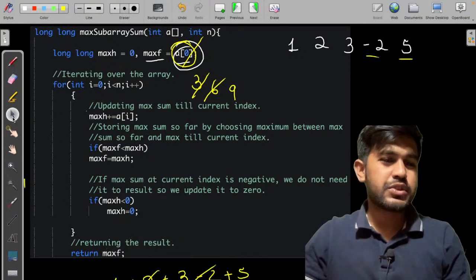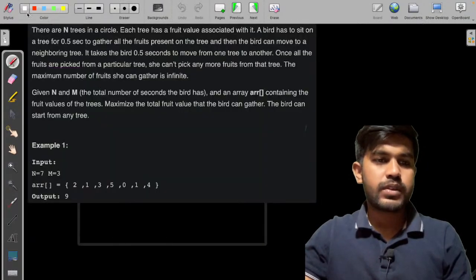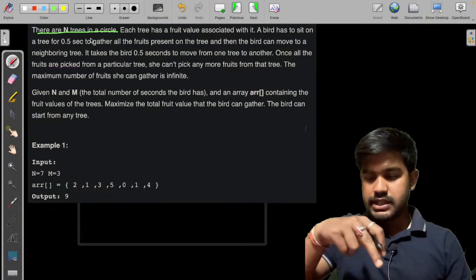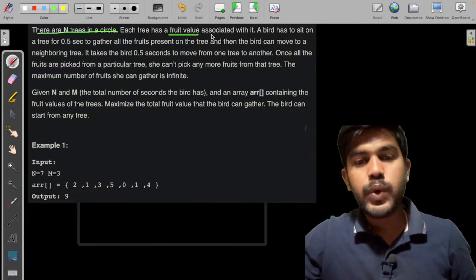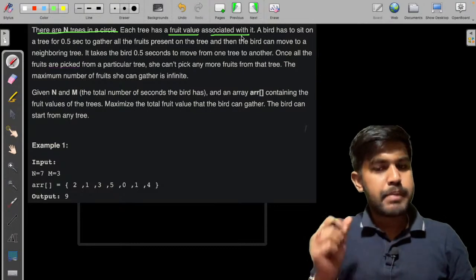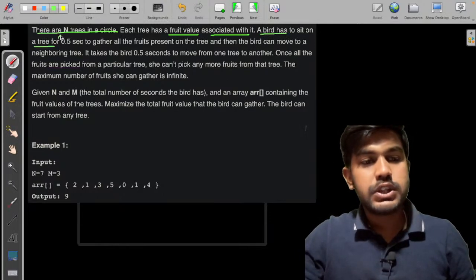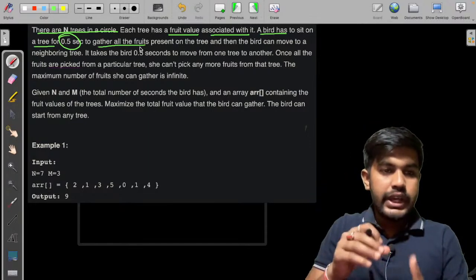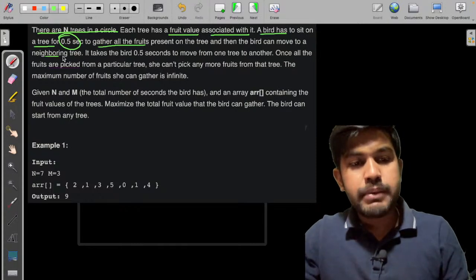Okay, let's move to the next question. Why? Because this is a very famous question. There are n trees in a circle. Suppose there is n trees situated in a circle. Each tree has a fruit value associated with it. A bird has to sit on a tree for 0.5 seconds to gather all the fruits. A bird can sit on that particular tree, and in half a second it can gather all the fruits and move to the neighboring tree.